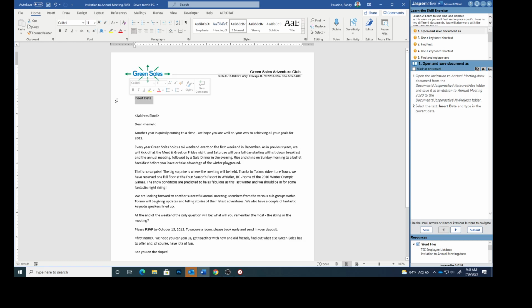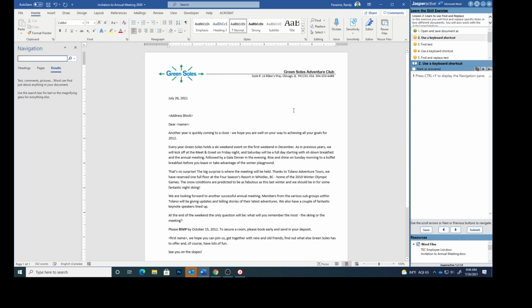Insert the text, insert date, and type the current date, or select that text, insert date. Type the current date. For me, it is July 26th, 2021. So type whatever today's date is for you. Step 2. Press Control F, and that opens up the navigation pane.